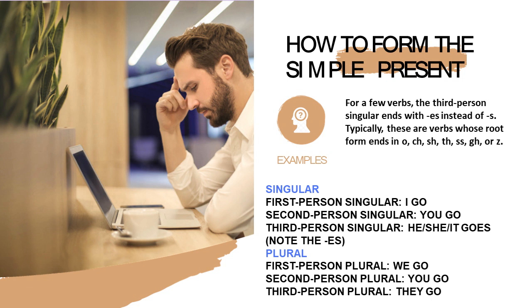Second person singular, you go. Third person singular, he, she, it goes. Remember this one, the es at the end. For the plural, first person plural, we go. Second person plural, you go. And the third person plural, they go.